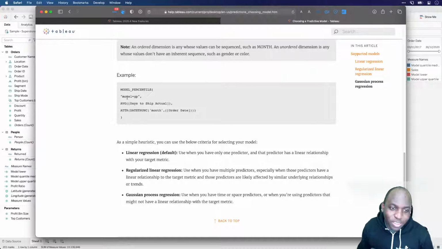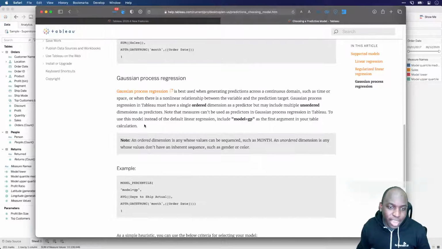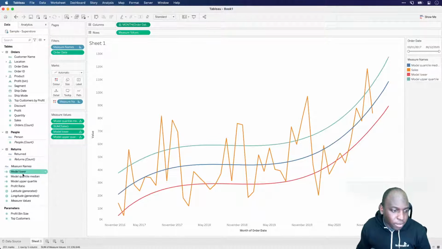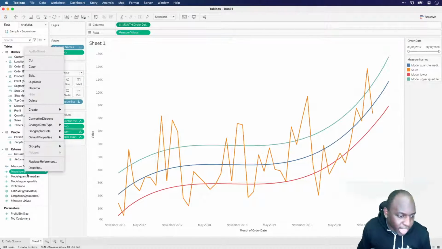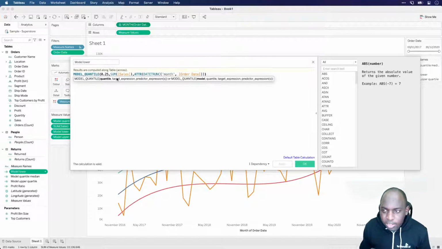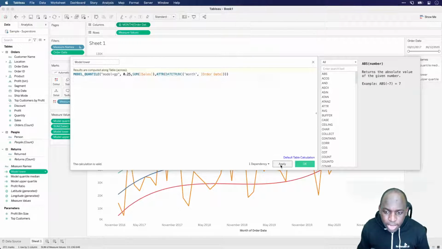And then you've got this last one, which is the Gaussian process regression, which is the GP one. I'm actually going to choose this one. I'm going to copy this terminology and add it to the front of my calculation to change these models. I'm going to pause the view just so that you can see the effect a little bit better. You essentially just need to add a string to the front of this like that. So that says model GP, hit apply.